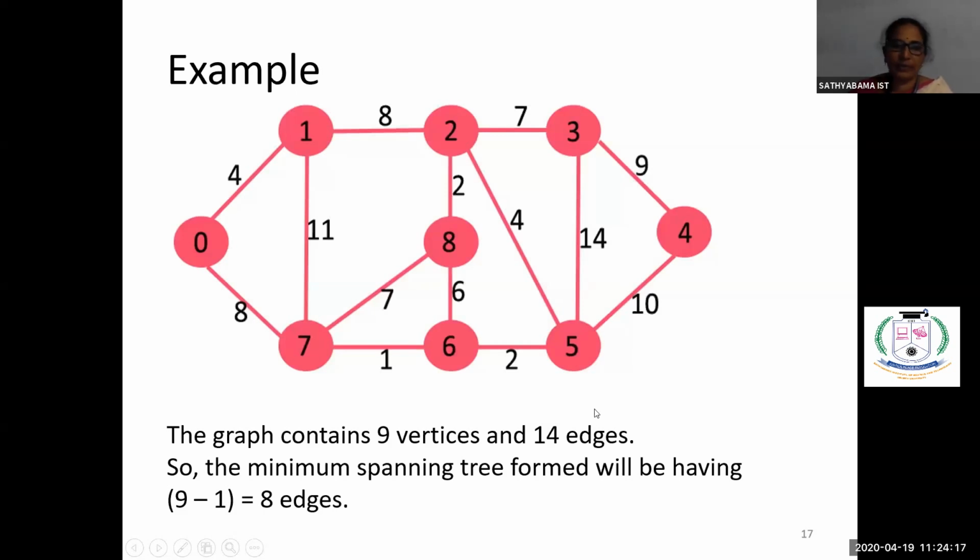We have 14 edges. So finally, our minimum spanning tree should connect all these vertices and should have only 8 edges, because you have 9 vertices. The final minimum spanning tree should contain only 8 edges connecting all these 9 vertices, and we'll be discarding 6 edges.